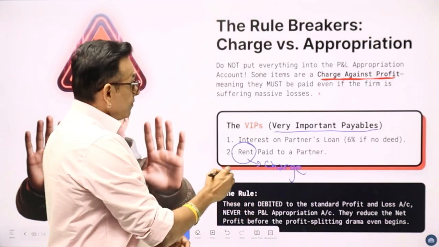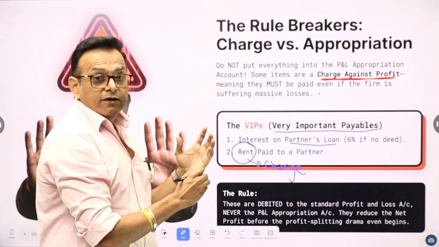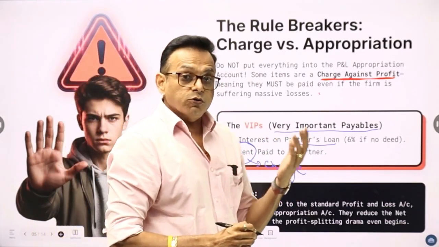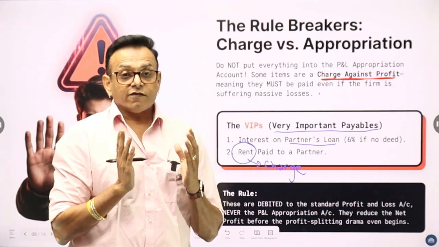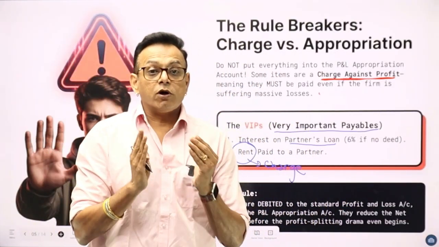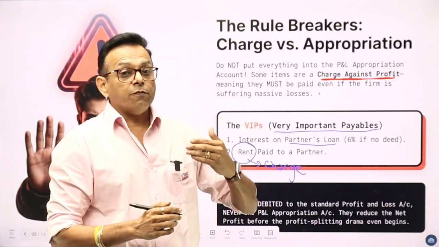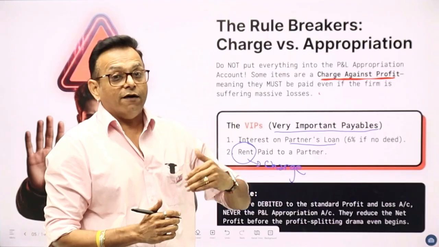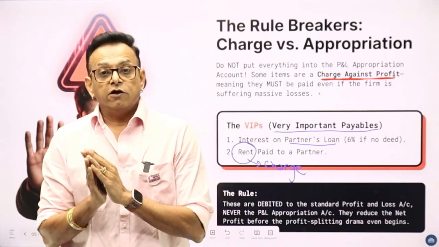Similarly, interest on partner's loan. A partner giving a loan to the business. In that case, this is considered equivalent to a loan taken from an outsider. So we will have to pay the interest. So the business will have to pay the interest whether the business is having profit or loss.